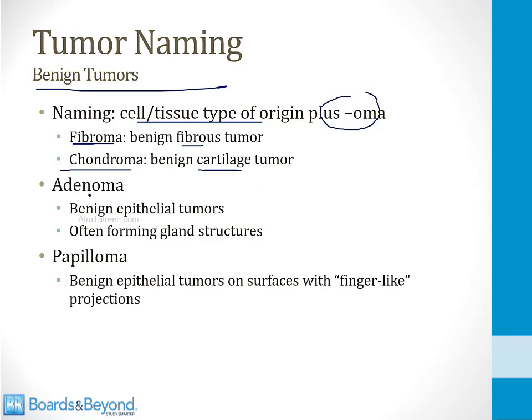In many organs in the body, adenomas form. These are benign tumors that derive from epithelial cells, and the term adenoma is usually applied when it involves glandular structures. Either the tumor derives from gland cells or the tumor resembles gland cells. So for example, you can see adenomas in the adrenal glands and in many other locations in the body. And then finally, papilloma is another term used for benign tumors. These are also epithelial tumors, but they get the name papilloma because their surfaces have finger-like projections, and that's what a papilla is. It's a finger-like projection.